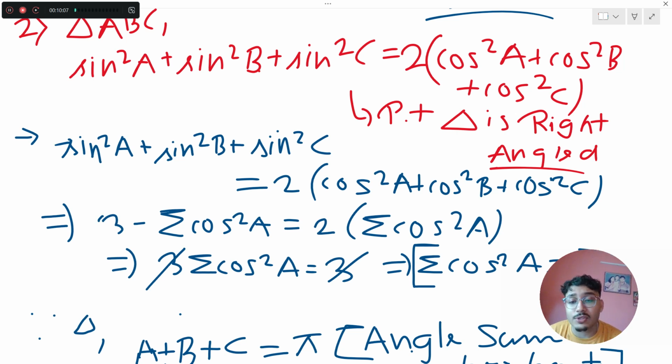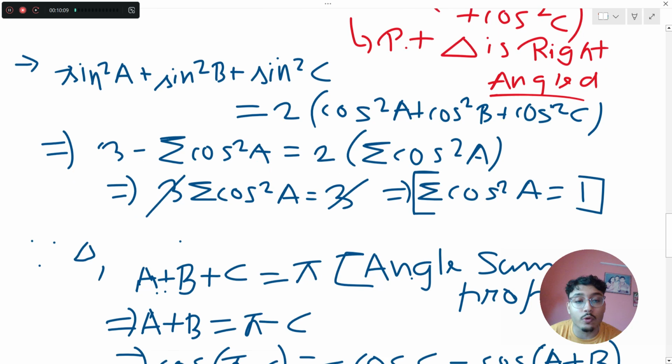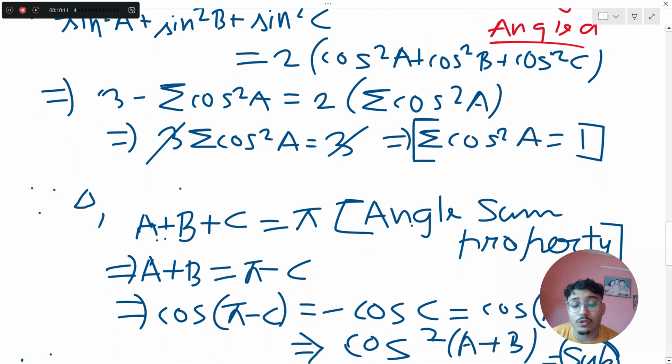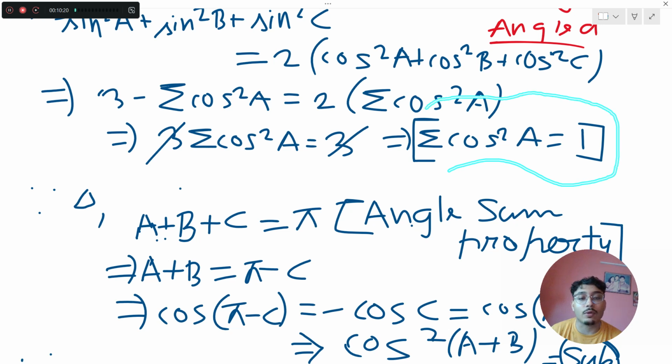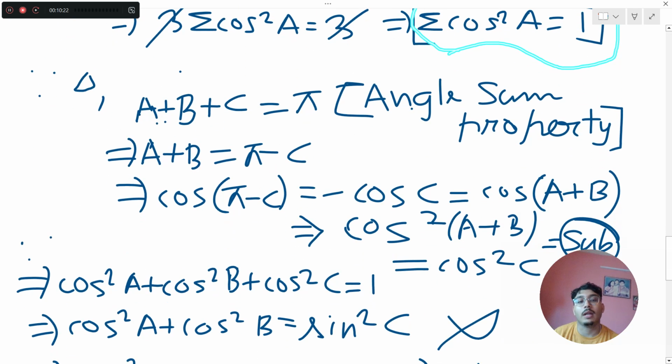So my LHS becomes 3 minus summation cos square A, and this side it's 2 into summation cos square A. So 3 is equal to 3 into summation cos square A after we bring the cos square A to one side. So from here we get my summation cos square A equals 1. This is a good result. Now coming to angle sum property, we know the summation of three angles of a triangle is pi. So A plus B plus C equals pi. My A plus B equals pi minus C. So cos of A plus B equals cos of pi minus C equals minus cos C.